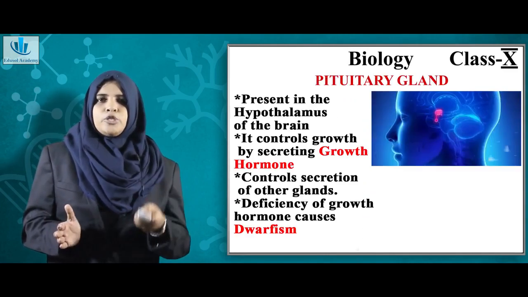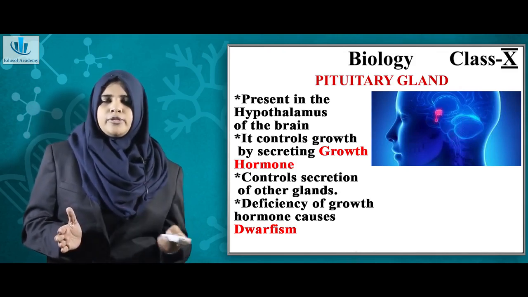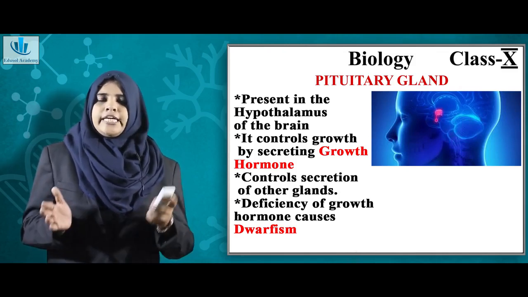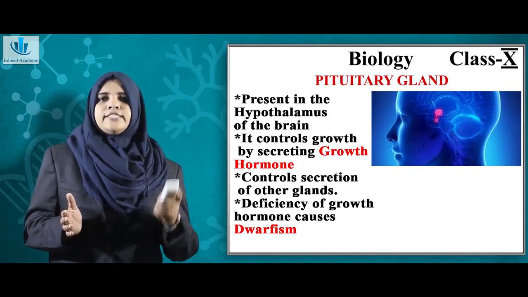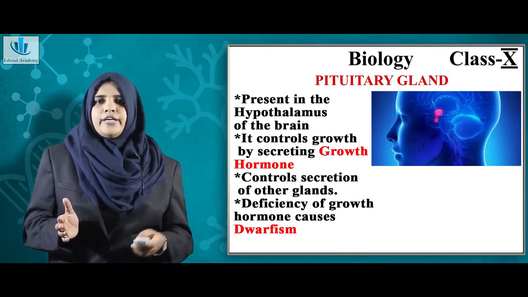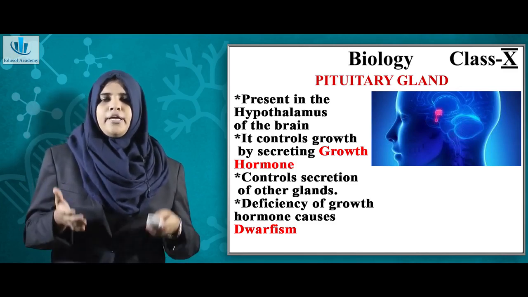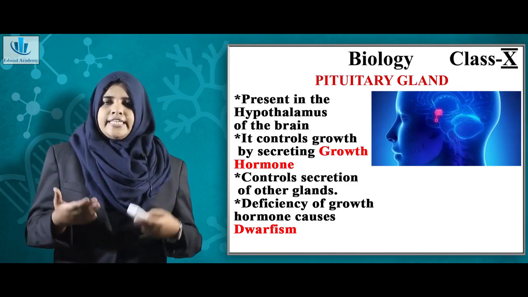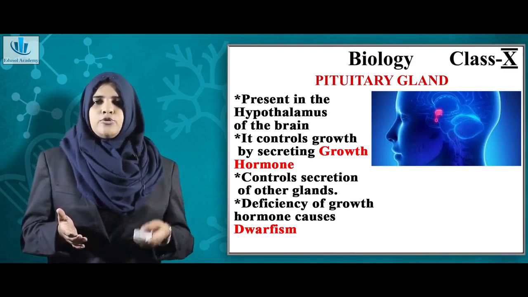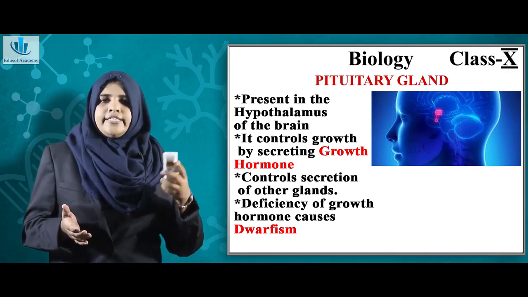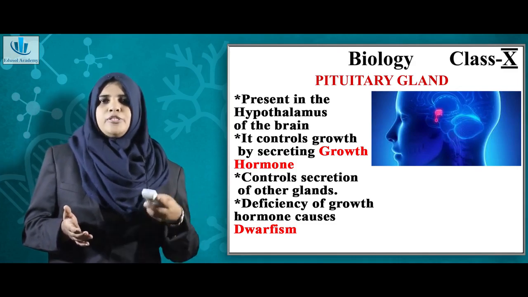Now coming on to the pituitary gland, it is present very near to the hypothalamus of the brain. It secretes growth hormone and controls the growth of your body. If growth is not happening properly, it causes dwarfism. Dwarfism is a condition associated with decreased production of growth hormone by the pituitary gland.